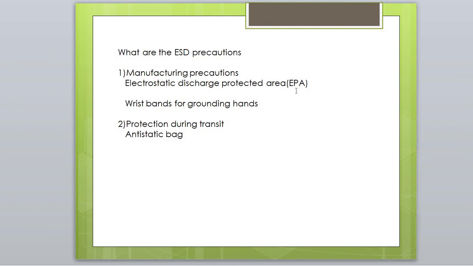In most manufacturing industries and service stations, you can see this kind of electrostatic discharge protected area. An external person cannot enter an EPA area.